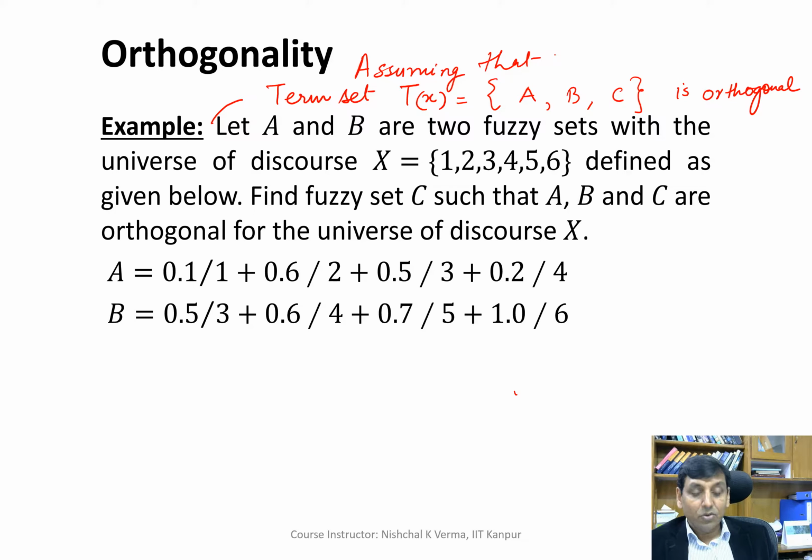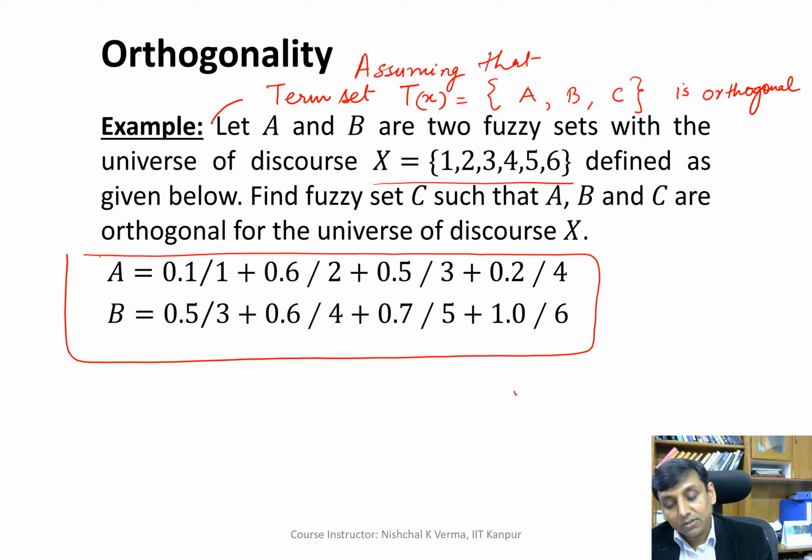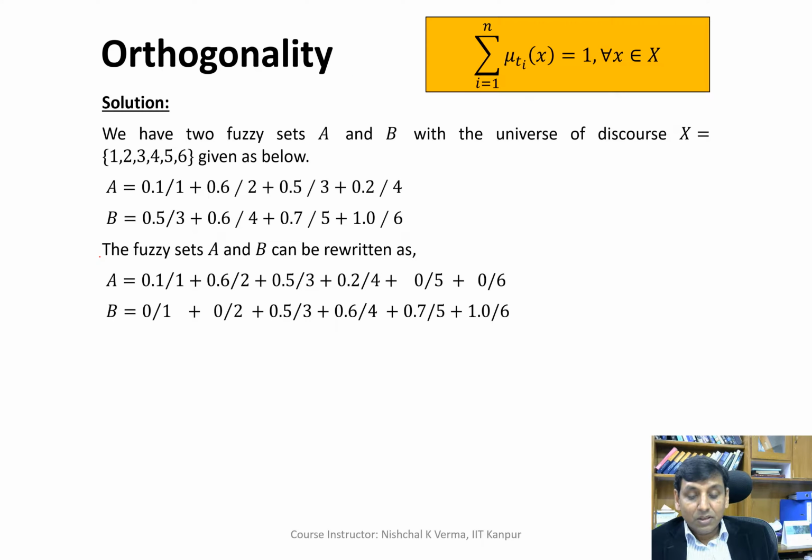Out of these A, B, C, two fuzzy sets A and B are given in the universe of discourse, 1 to 6, and these A and B are known to us. Now the question is, if the term set Tx is orthogonal, then what is the fuzzy set C? It's very simple.